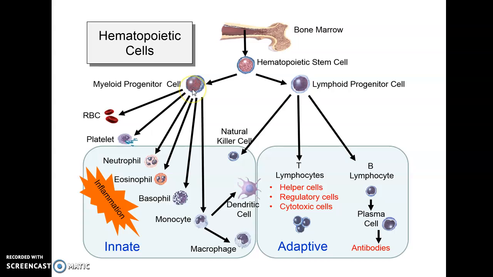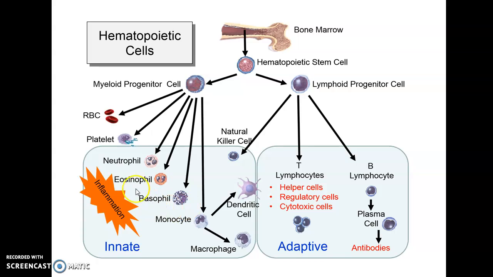The myeloid progenitor cell can differentiate into erythrocytes and platelets, and it can also produce the cells of the immune system. The cells of the innate mechanism we had already talked about: neutrophils, eosinophils, basophils.